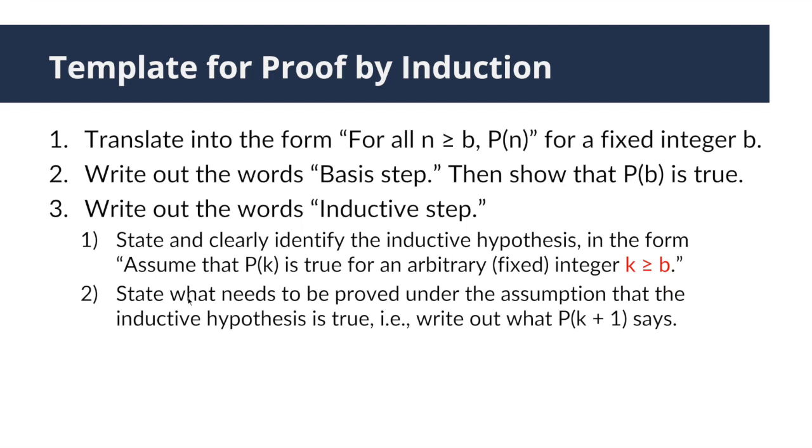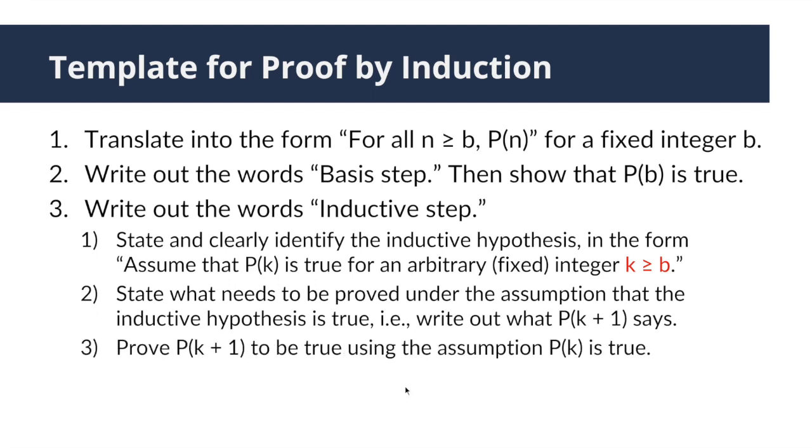Next, you state what needs to be proved under the assumption that the inductive hypothesis is true. In other words, write out what P(k+1) says. Last, which is the most important substep here, is you want to prove P(k+1) is true using the inductive hypothesis. And finally, you can signal the end of the proof by stating the conclusion.